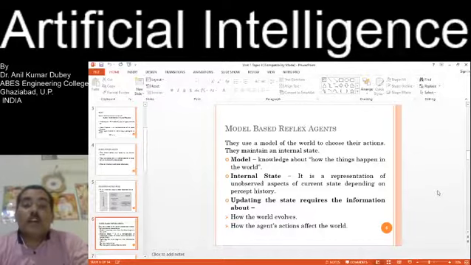Model-based reflex agents use a model of the world to choose their actions. They maintain an internal state, a model of knowledge about how things happen in the world. Internal state is a representation of unobserved aspects of the current state depending on the percept history. Updating the state requires information about how the world evolves and how the agent's actions affect the world.